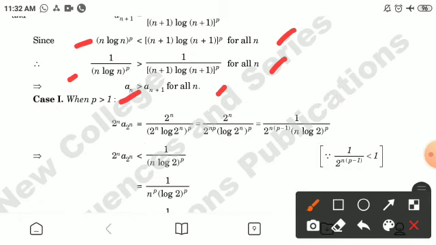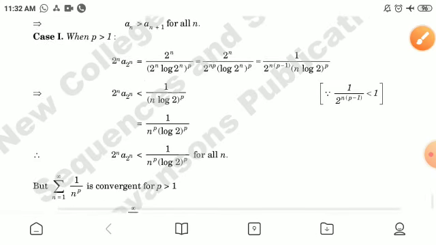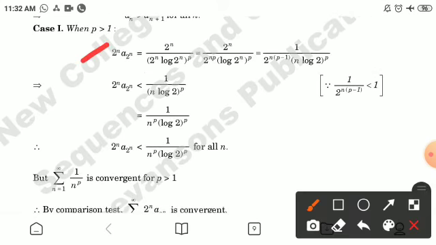Now case first, for p is greater than 1, and since 1 by 2^(n(p minus 1)) is less than 1, this implies 2^n a_(2^n) is less than 1 by n log 2 raised to power p, which is equal to 1 by n raised to power p (log 2) power p.